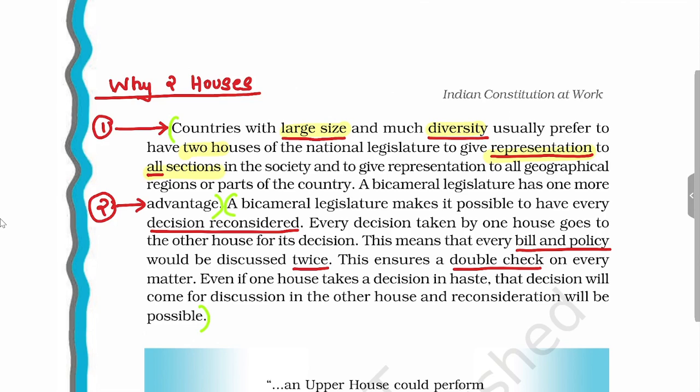Because of this advantage of representation, we have two houses. Apart from that, if you have two houses, then your decisions can be reconsidered. Every bill and policy will be discussed twice and checked twice. So it prevents hasty legislation. Once a bill is passed in Lok Sabha, it will be revised in Rajya Sabha. If it is passed in Rajya Sabha, it will be revised in Lok Sabha. So two times any bill or policy decision will have to pass the test of representatives. It is because of these two reasons we have two houses in India.